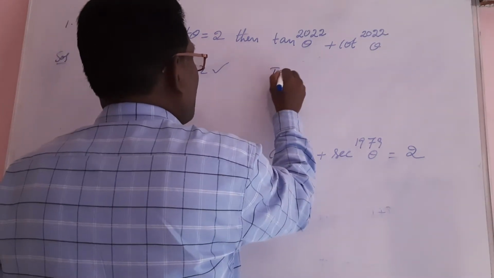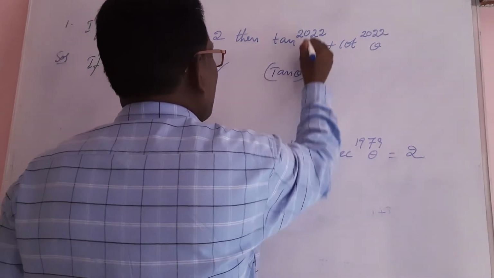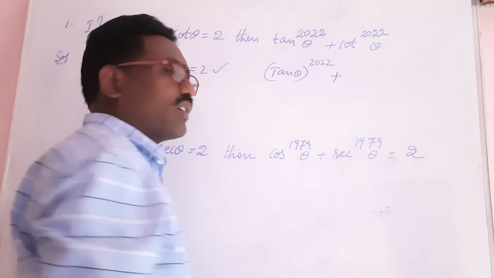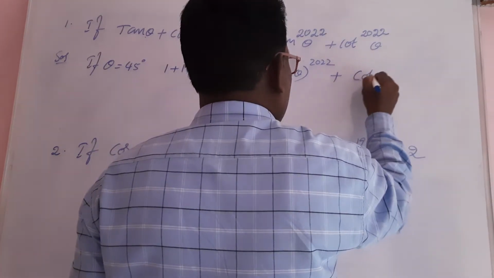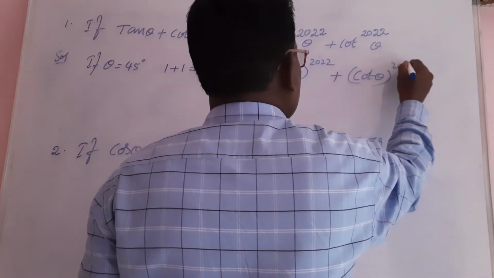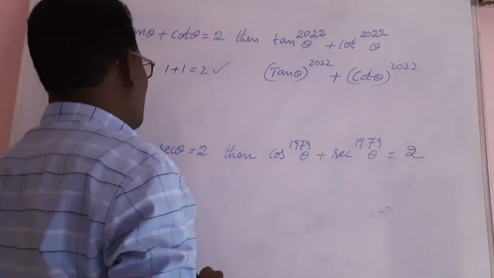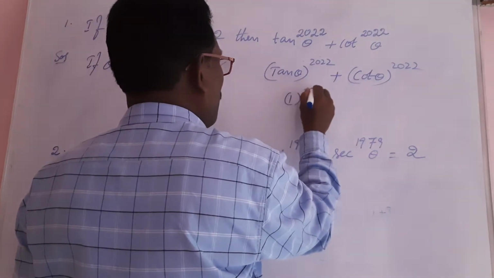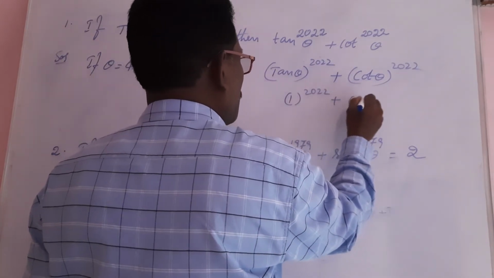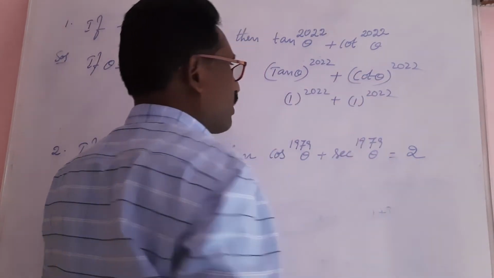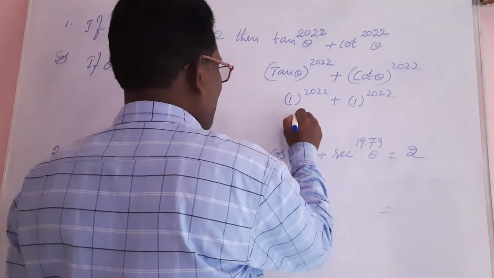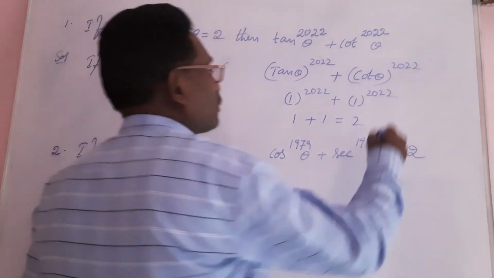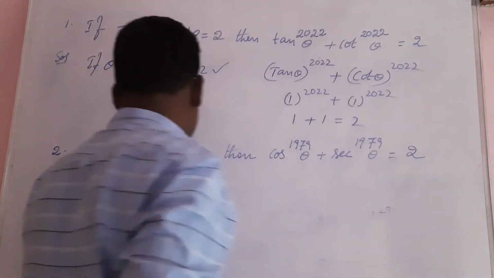Here also, tan power 2022 theta plus cot power 2022 theta can be written as (tan theta) whole power 2022 plus (cot theta) whole power 2022. So tan theta value how much? Tan 45 degrees value is 1, so 1 power 2022, plus here also 1 power 2022, as cot 45 is also 1. So 1 power any number is equal to 1, and 1 plus 1 is equal to 2. So the result is 2 only.